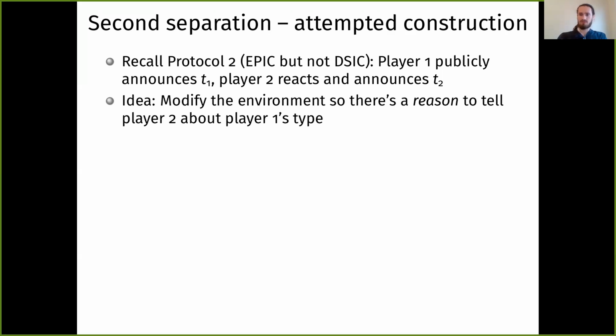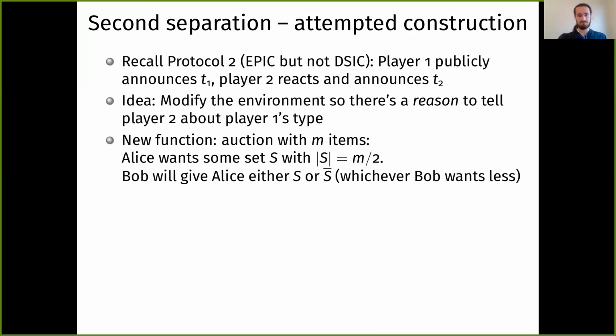So a first idea is just to simply modify the environment so that there's a reason to tell player 2 about player 1's type. There was no real reason in the auction before. We could have just had them do it sealed bid. But now let's think, how can reacting to player 1's type help us save a whole lot on communication? And here's one way to do it.